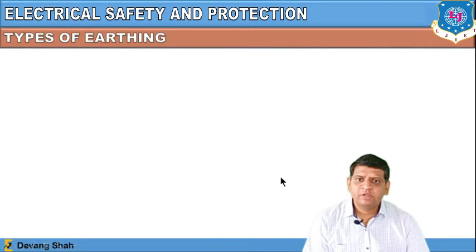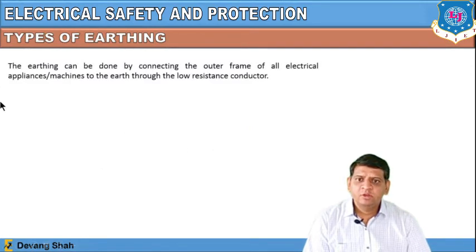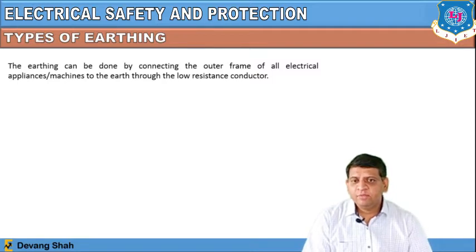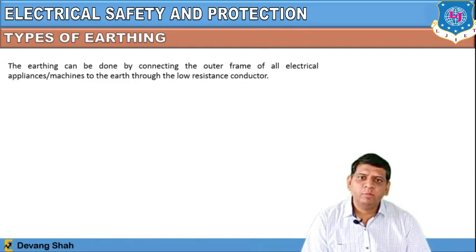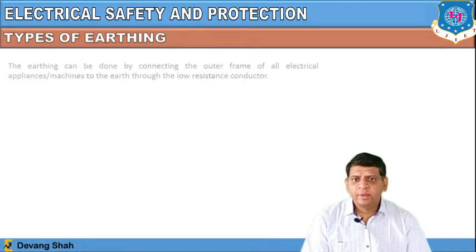Now let us discuss the types of earthing. So there are two types of earthing. Here the earthing can be done by connecting the outer frame of all electrical appliances or machines to the earth through a low resistance conductor. So ultimately earthing will provide a low value of resistance, right? If it provides a low value of resistance, that means the maximum amount of current would pass through the earth and the human body can be saved, right? So why do we use earthing? Just remember this, we require earthing to provide a low value of resistance to make the appliance grounded, right?